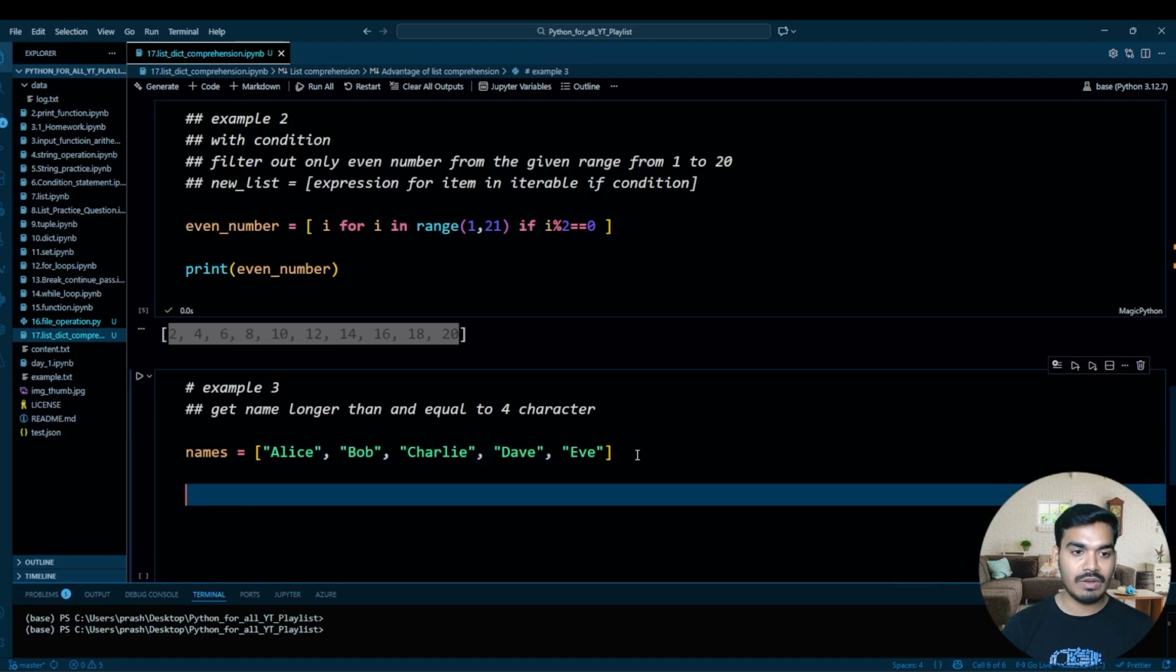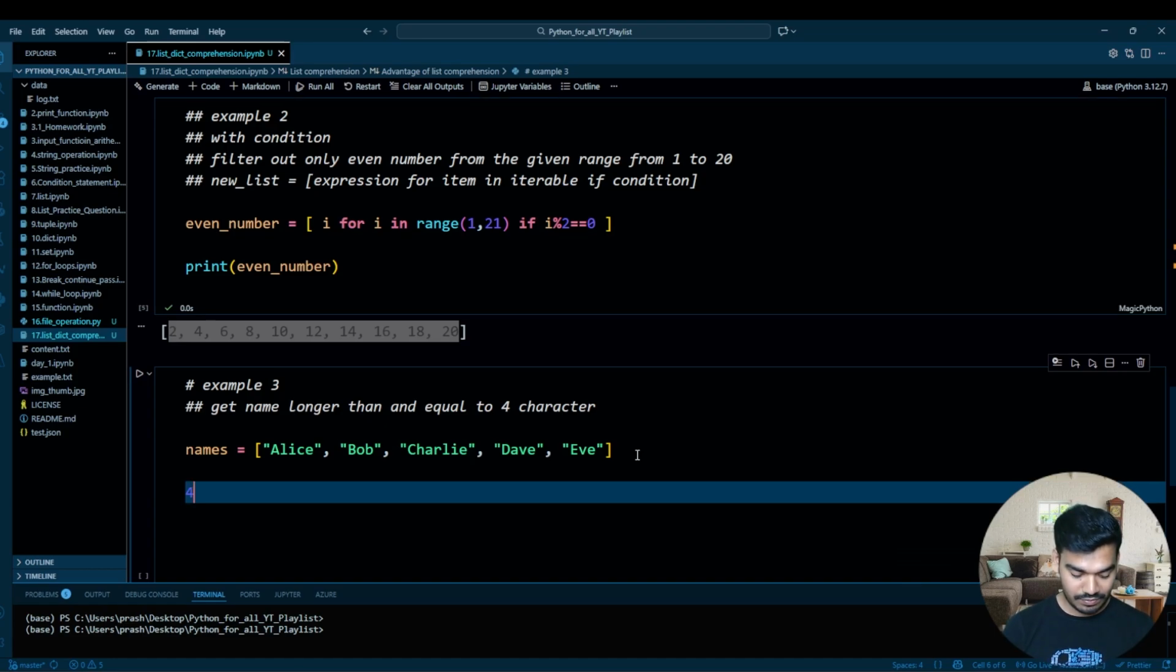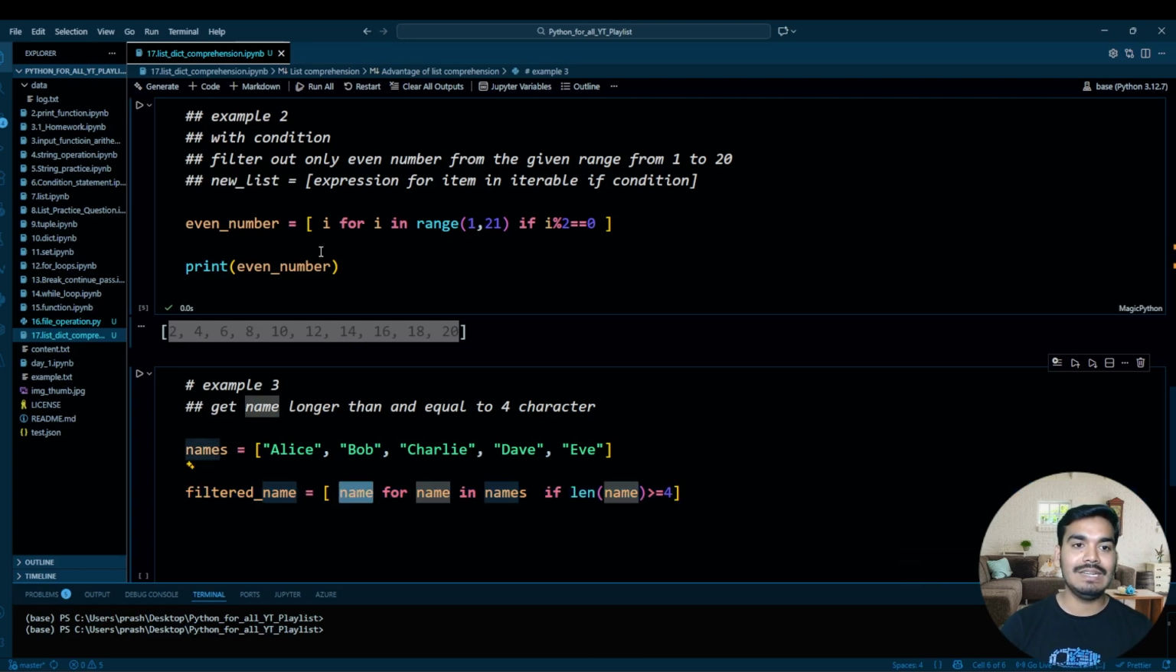So let's just create a variable, let's say filtered name, equal to, over here just write for name in names. It will iterate, and I want that name, and that name I want to check in the condition. If the length of the name is greater than or equal to 4, then only I want this one. So it is similar to this one, guys.